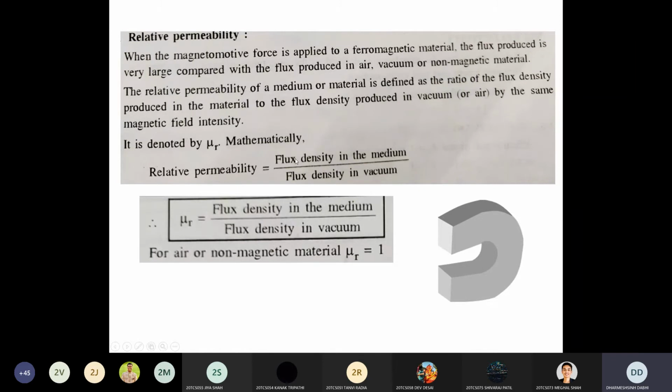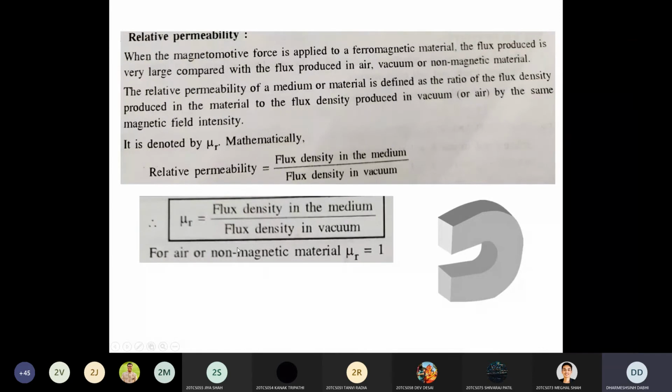The field intensity remains the same in both cases, whether you find the magnetic flux density in your material or medium, or the flux density in a vacuum or air. That ratio is called the relative permeability of the material.